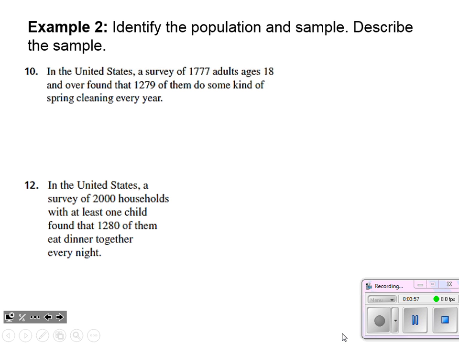Number 10, in the U.S., a survey of 1,777 adults that are ages 18 and over found that 1,279 of them do some kind of spring cleaning every year. Okay, so what's the population? Population is all adults in the U.S. that are 18 or over.